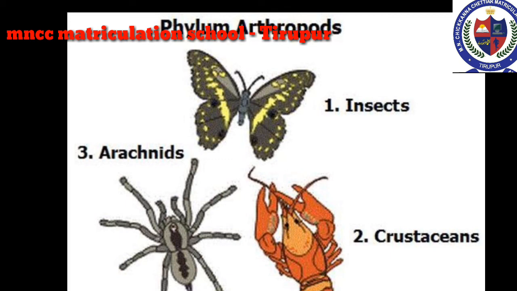Body cavity is filled with hemolymph. Why is the blood white? Because the hemoglobin is absent. Respiration is through body surface, gills or trachea. Excretion occurs by Malpighian tubules or green glands. Sexes are separate. Example, prawn, crab, cockroach.